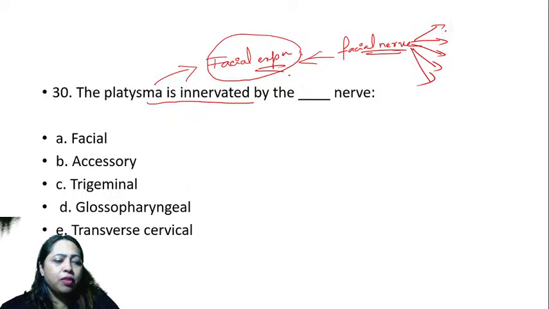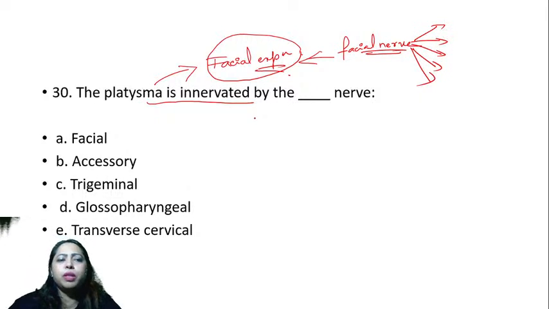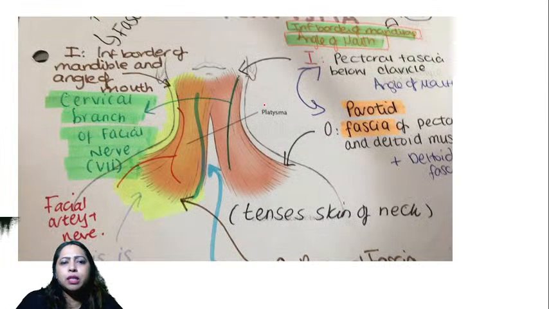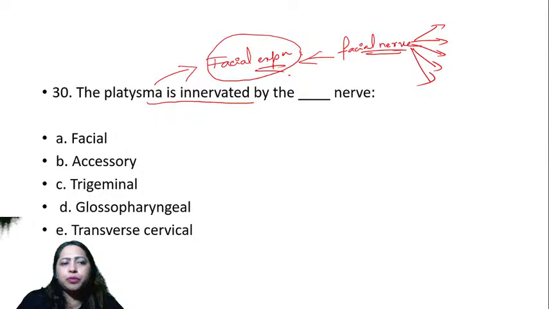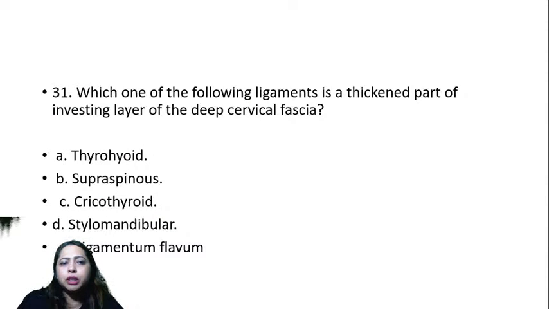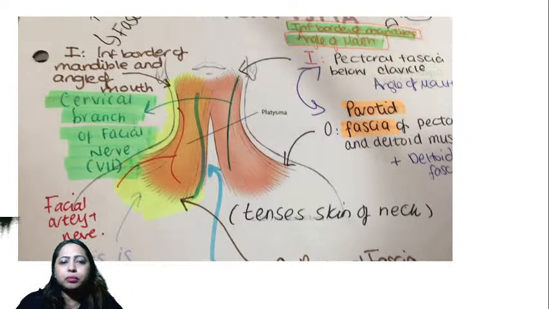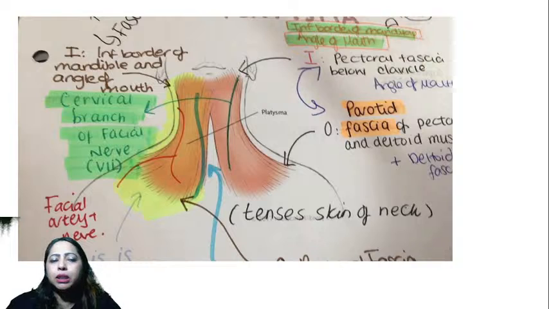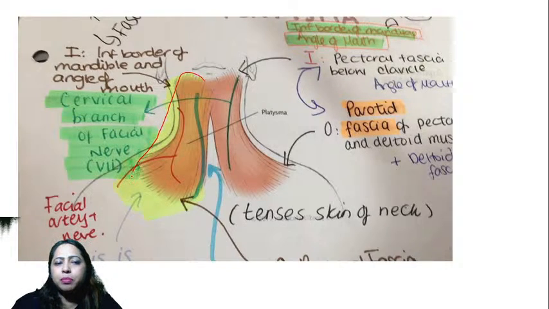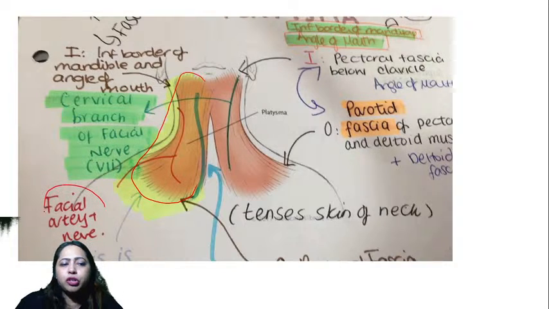Yes, Ananya says facial, Suvarna says facial, Yash says facial, most of them say facial. Let's see the answer first. So it is supplied by which one? It is supplied by the facial nerve. All right. So this is the platysma muscle, and it is supplied by the facial nerve.